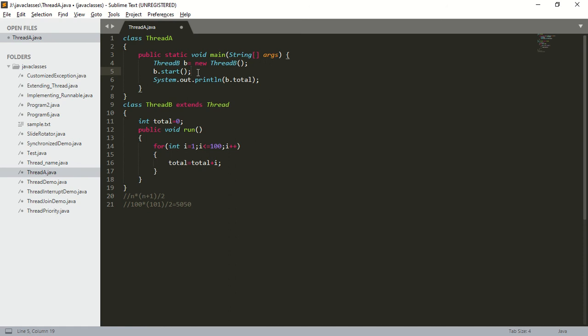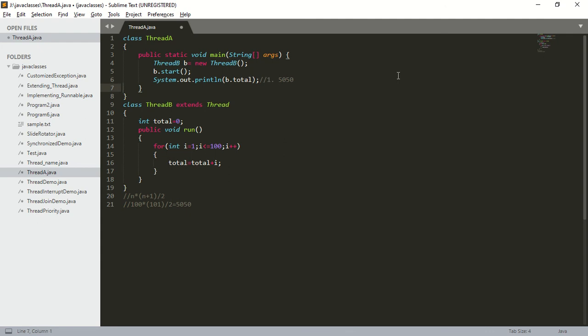Assume child thread has got the chance. Assume this thread b has got the chance and it has completed the for loop. If thread b has got the chance and has completed this for loop, what will be the output of this statement? The output will be 5050, because thread b has got the chance first and it has completed the execution of the for loop. After completing the for loop, the value of total will be 5050. It is going to print 5050. So this is case 1, that is if child thread has got the chance.